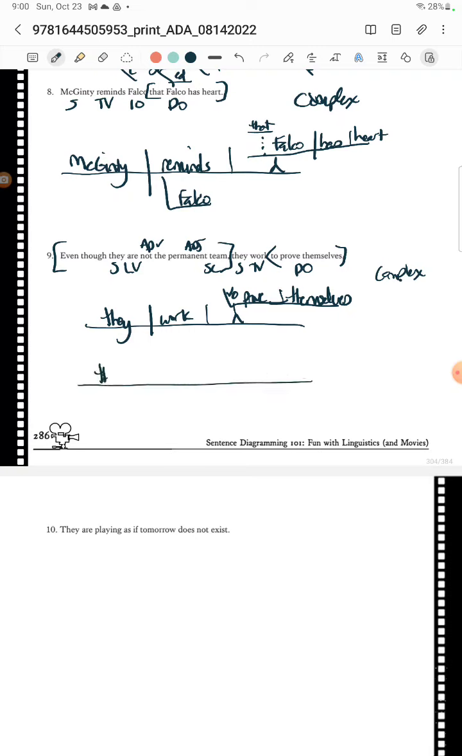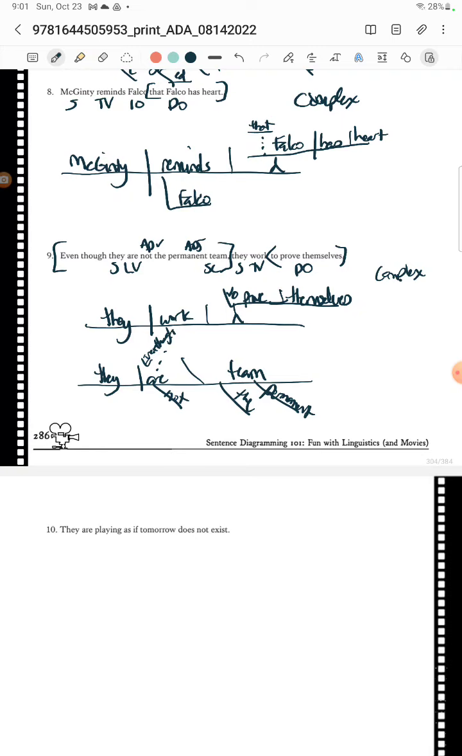And then they are the team, the permanent team, not, and then even though. Okay. Did I miss a word? No, we got everything.